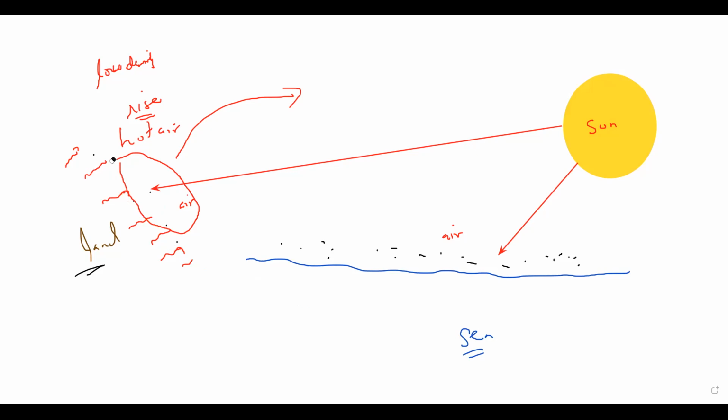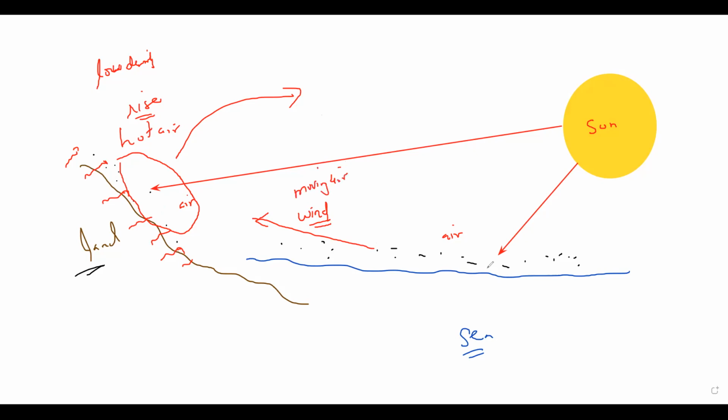So as the amount of air particles decreases above the land, the air particles above the sea will start to move towards the land, and this movement of air particles from sea to land creates a moving air, which we also call wind.